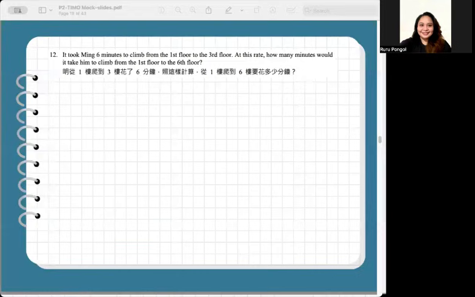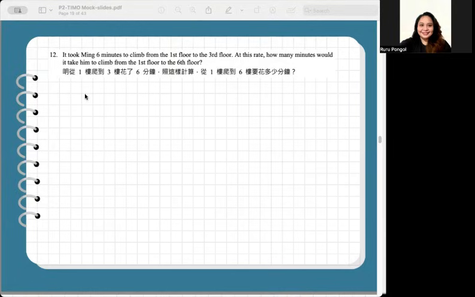In number 12, it took Ming 6 minutes to climb from the first floor to the third floor. At this rate, how many minutes would it take him to climb from the first to the sixth floor? So, from the first floor to the third floor, Ming climbs 2 floor intervals and it takes 6 minutes.